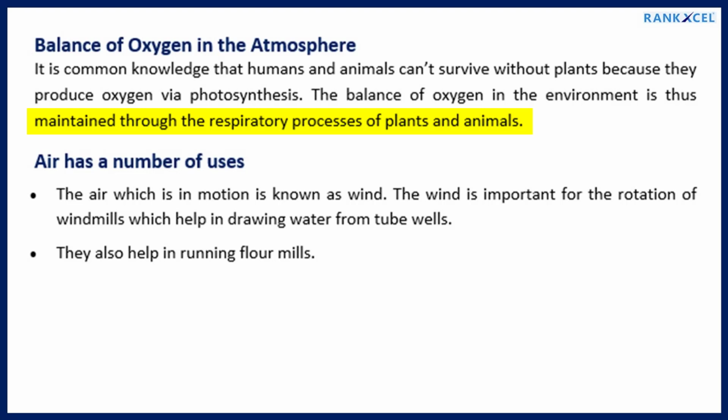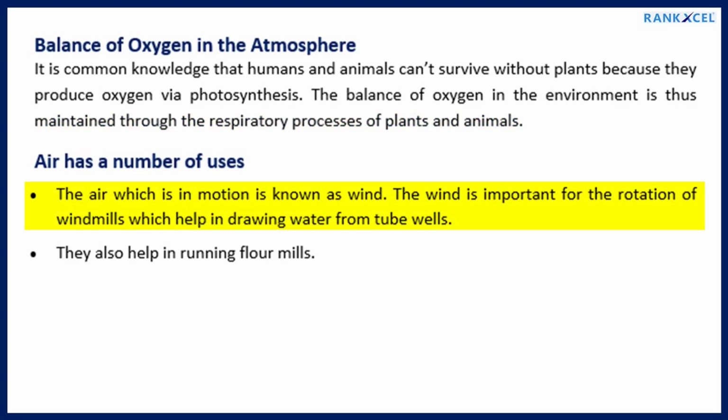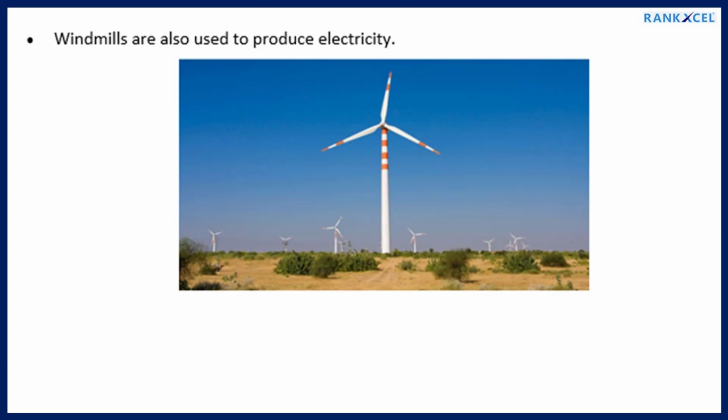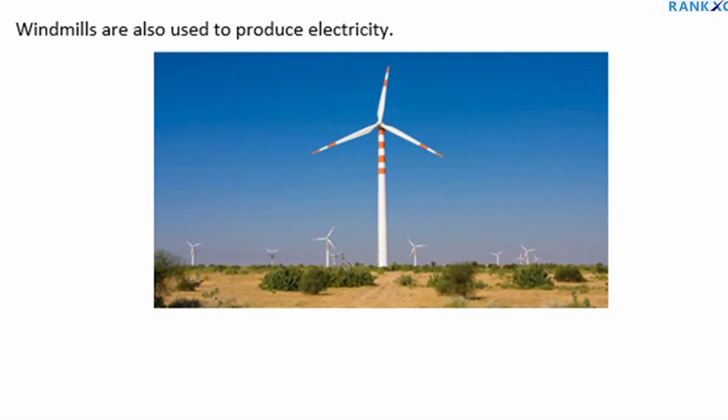Air has a number of uses. The air which is in motion is known as wind. The wind is important for the rotation of windmills, which help in drawing water from tube wells. They also help in running flour mills. Windmills are also used to produce electricity.